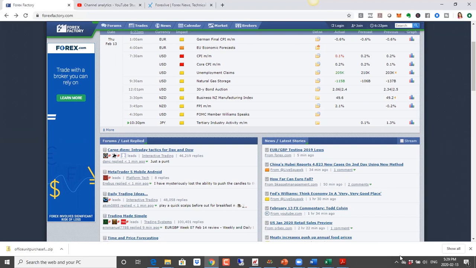And we also have another thing that happened today in regards to the British pound. Today we saw that the UK Finance Minister Sajid Javid actually resigned. The reason for that resignation was that Prime Minister Johnson had asked him to fire all his people, and instead of doing that, he actually resigned himself. And in his place, now we have Rishi Sunak, and he will be the new finance minister.